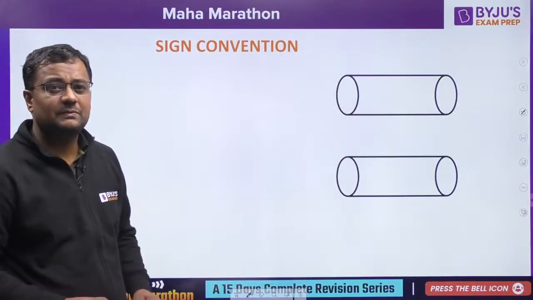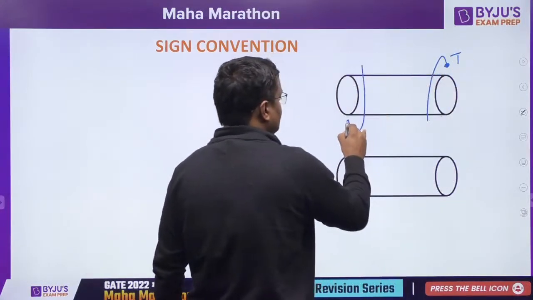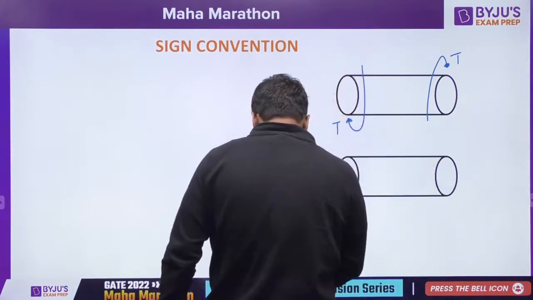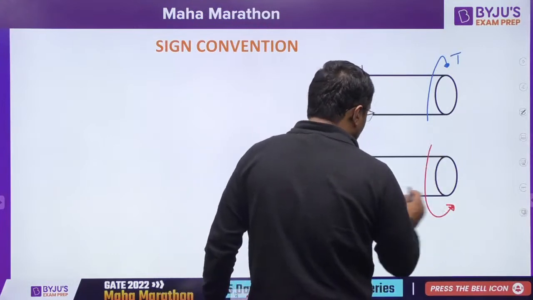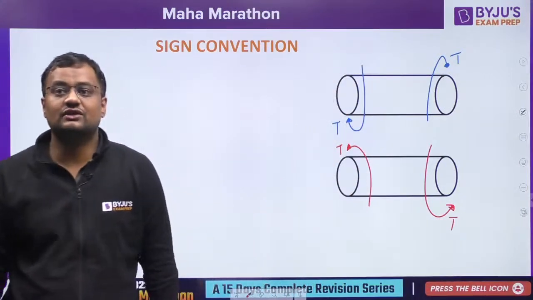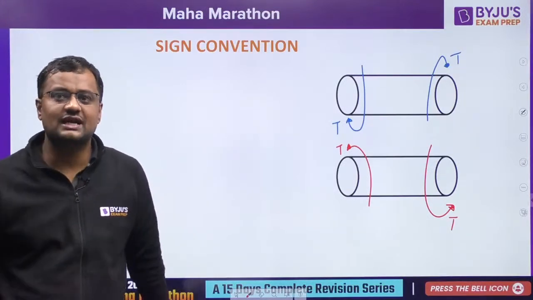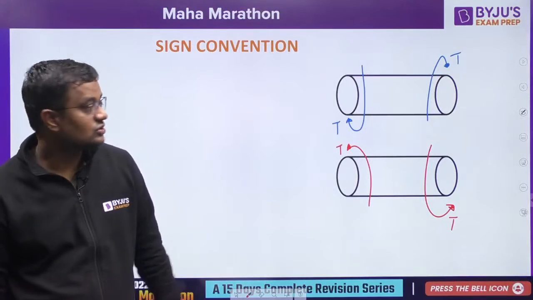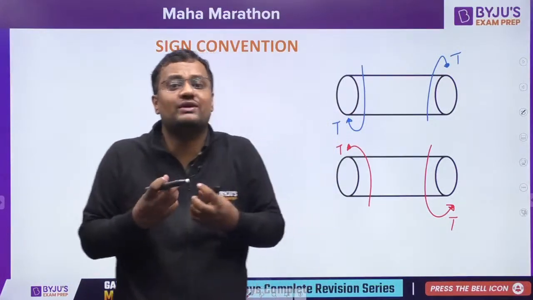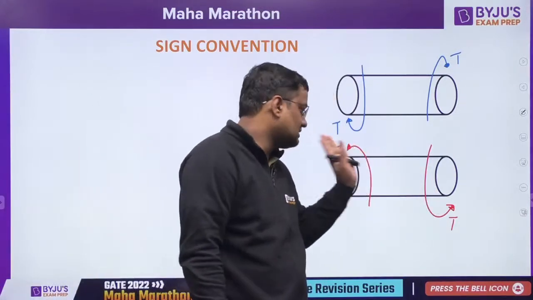Now sign convention, guys, many people are confused on sign convention. Whenever the torque is like this, for balancing, here the torque will be like this. And if the torque is something like this, then for balancing the same torque should be here. Otherwise it will be rotating like a sugarcane juice machine. Mansoor Ahmed, I have taken that particular chapter on YouTube. You can see that, and if some question is asked, you can ask me. So some torsion is applied like this. For balancing, the torsion should be opposite so that it will be in equilibrium, because in SOM we are studying equilibrium things, not a sugarcane juice machine. Similarly, if the torque is like this, then the balancing torque is like this.